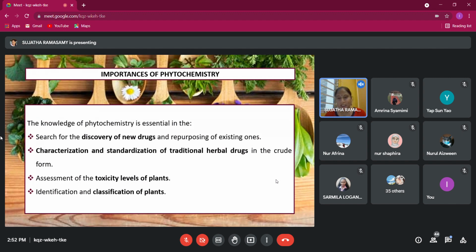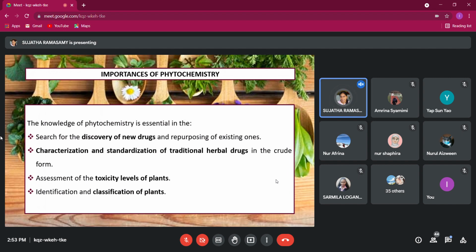Okay, so then it can help to standardize and to strengthen traditional medicine. Traditional medicine is not something that, as some people say, is not reliable and you can't trust. No, traditional medicine does play an important role also. It's just that we need more effort to have more scientific evidence. So the job is among the biologists. Okay, so by learning phytochemistry we also know that some phytochemicals are toxic, so we can assess the toxicity level of the plants, and we can use phytochemicals to classify the plants.